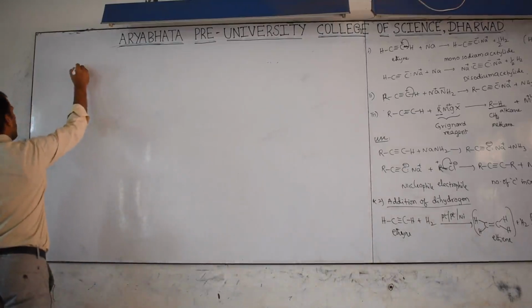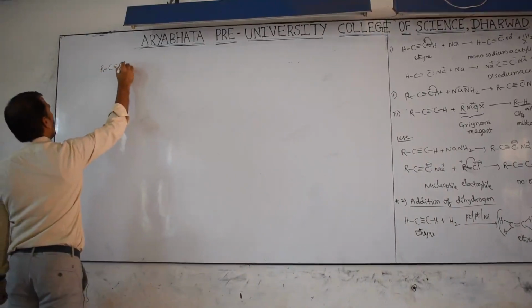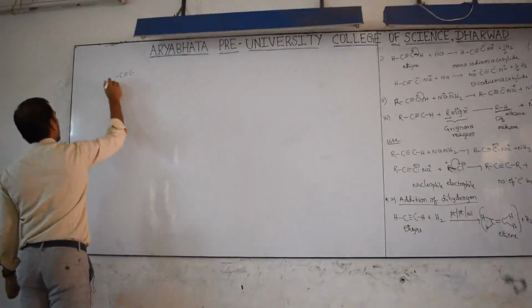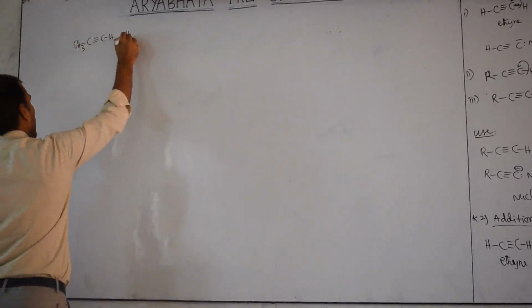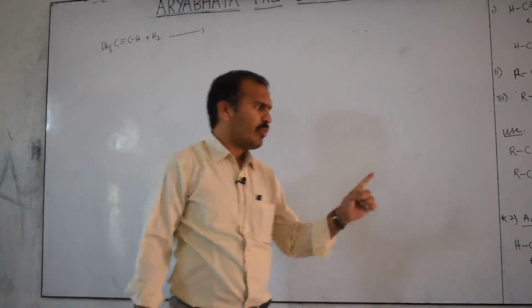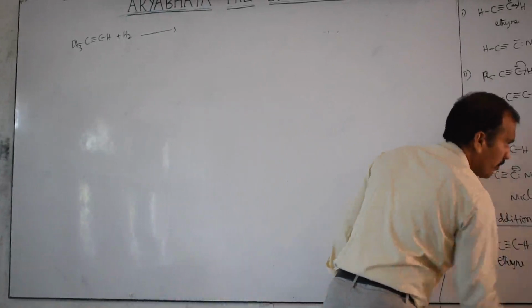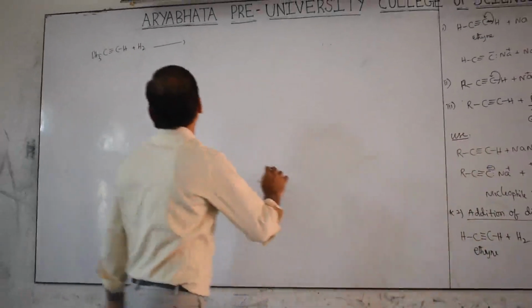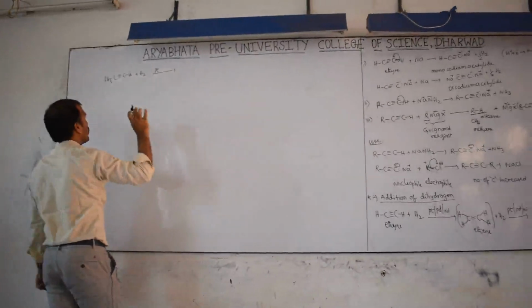Now R, C triple bond, you can take one example, directly CH3 C triple bond CH plus H2. Now in this, platinum, palladium, nickel, anyone can be used. For example I am taking platinum or palladium, or take nickel, no problem.